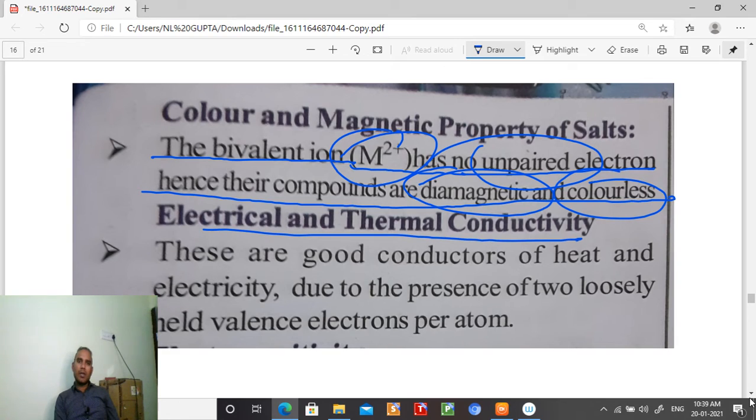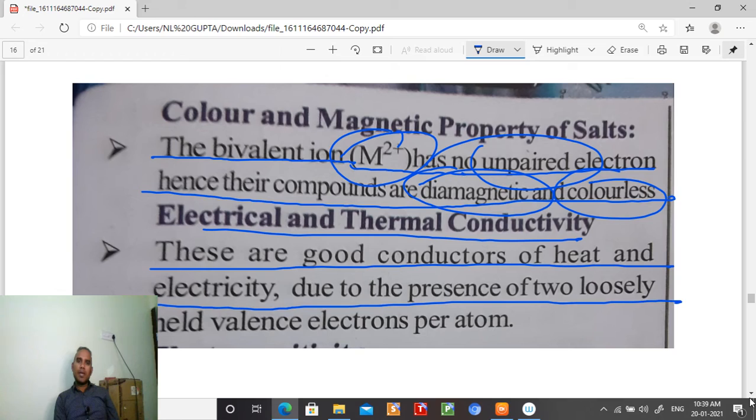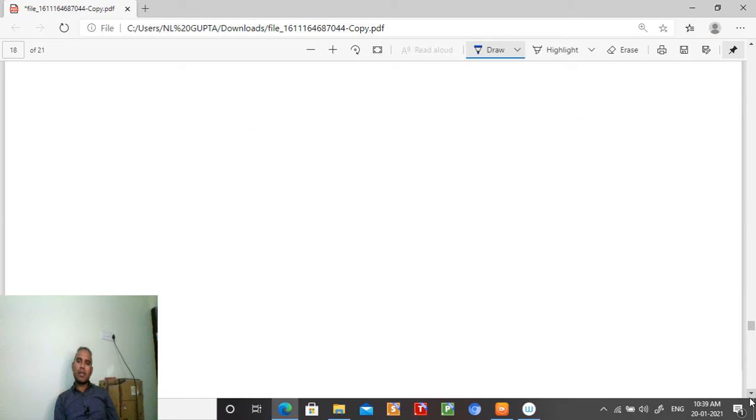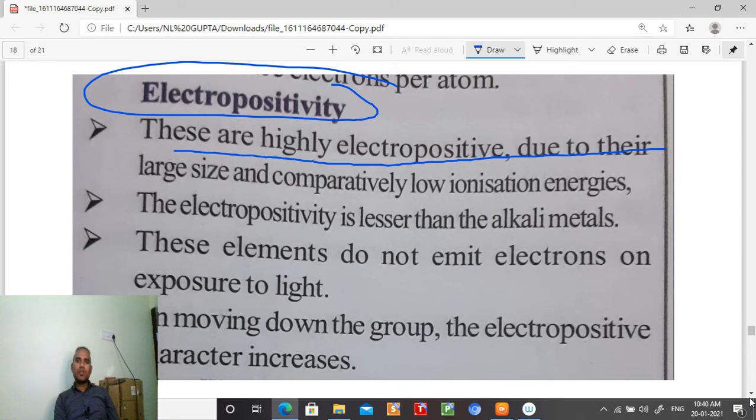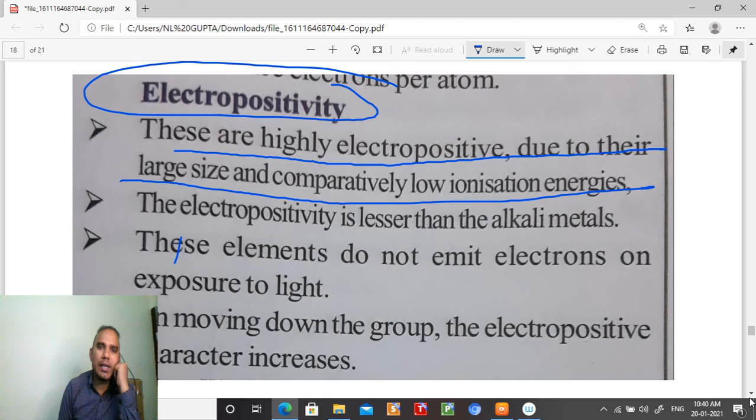Electrical and thermal conductivity. These are good conductors of heat and electricity due to the presence of two loosely held valence electrons per atom. Electropositivity. These are highly electropositive due to their large size and comparatively low ionization enthalpy. So they are highly electropositive due to their large size and comparatively low ionization enthalpy.